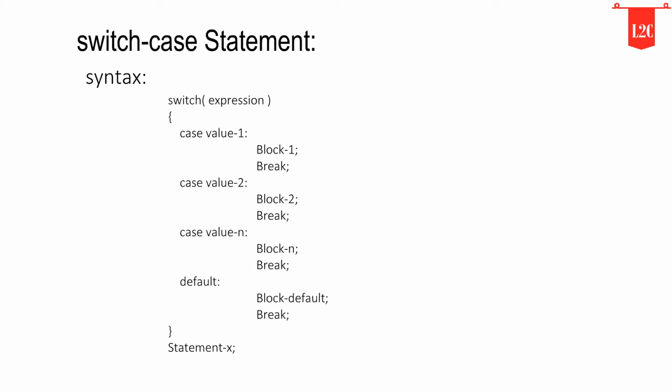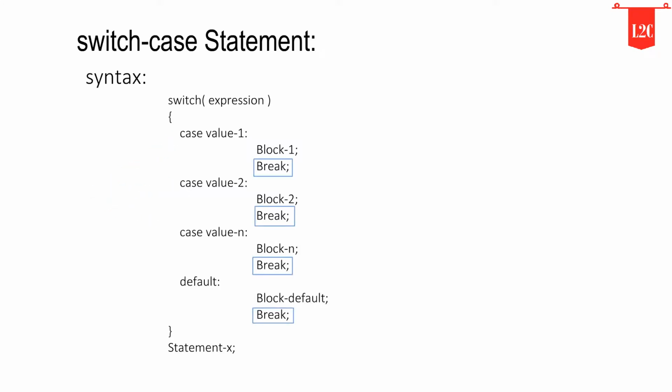Case labels always end with a colon. Each of these cases is associated with a block. A block is nothing but multiple statements that are grouped for a particular case. Whenever the switch is executed, the value of the test expression is compared with all the cases which we have defined inside the switch. Suppose the test expression contains value 4. This value is compared with all the cases until the case whose label 4 is found in the program. As soon as a case is found, the block of statements associated with that particular case is executed, and control goes out of the switch.